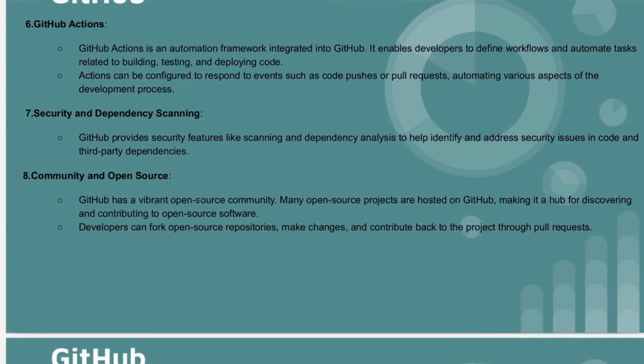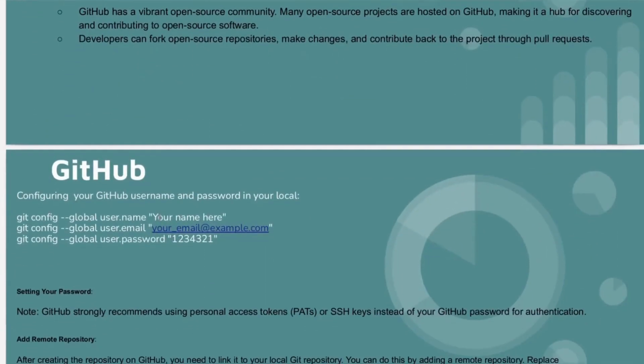Community and open source. GitHub is a vibrant open source community. Many open source projects are hosted on GitHub, making it a hub for discovering and contributing to open source software. Developers can fork open source repositories, make changes, and contribute back to the project through pull requests. I hope you understand what community and open source, security and dependency scanning, and GitHub Actions are. We are going to see them later in real time as well.